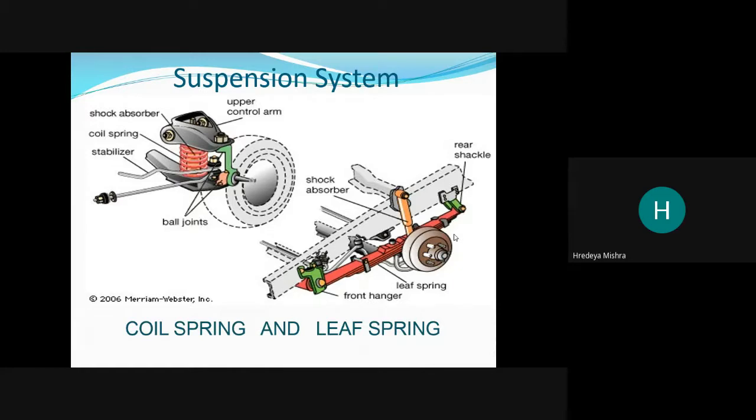In heavy vehicles like trucks and buses, they use leaf springs for the suspension system, and for small vehicles, they use coil springs as the suspension system.